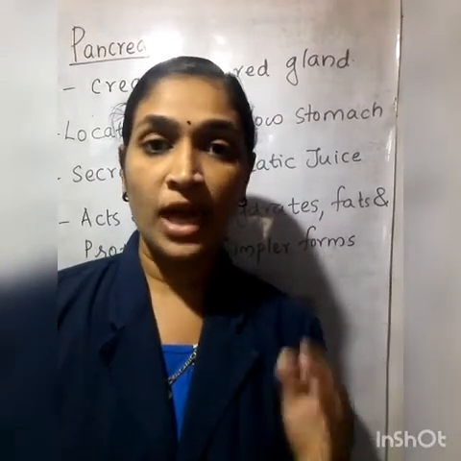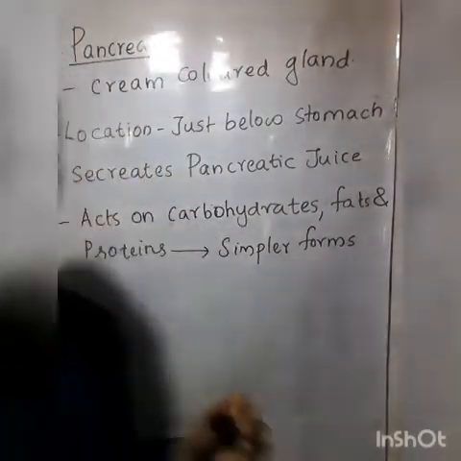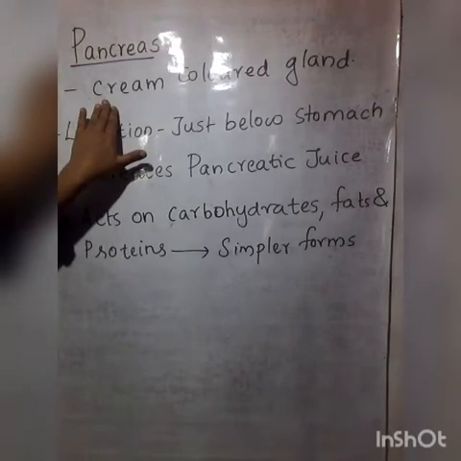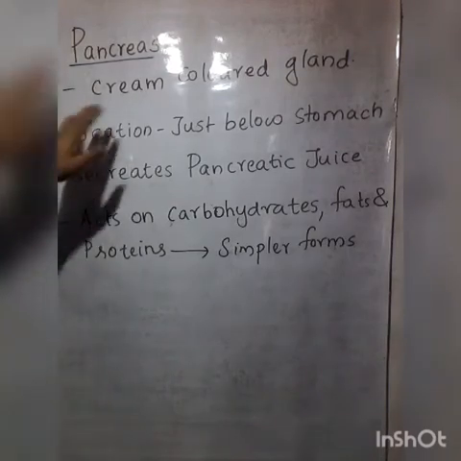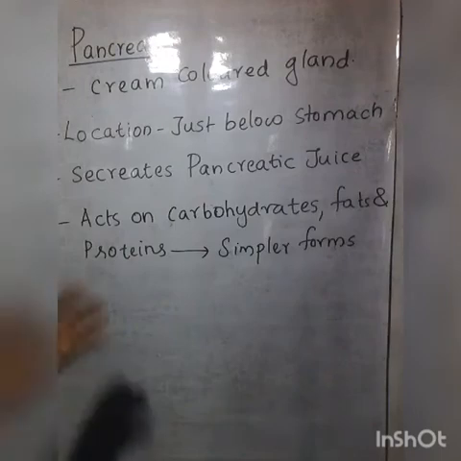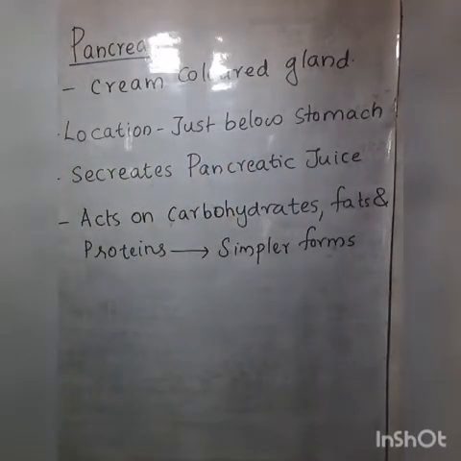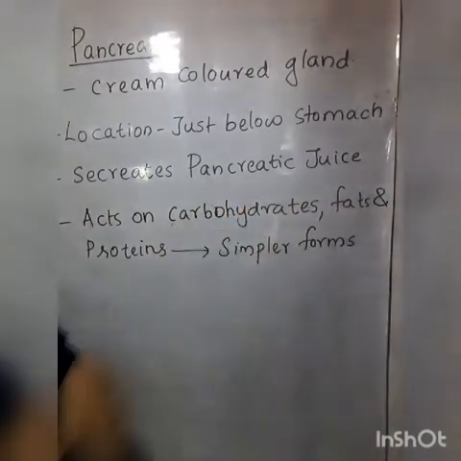We can look at the other gland in our body, the pancreas. The pancreas is another gland in our body. It is a cream colored gland. And where is it located? It is located just below the stomach, and it secretes pancreatic juice.